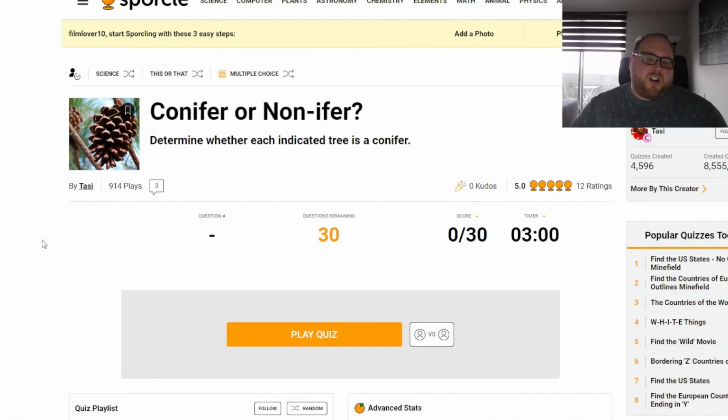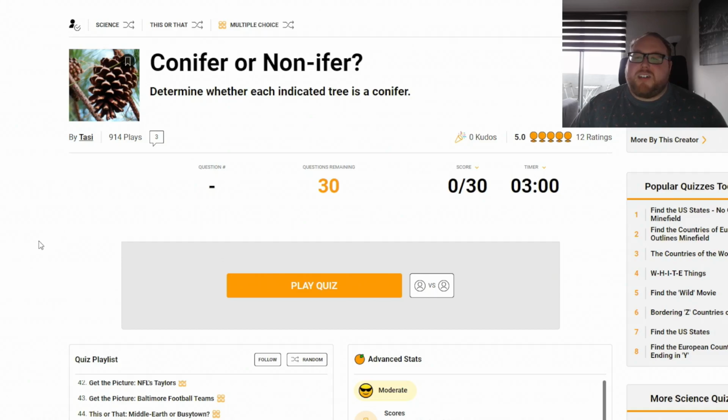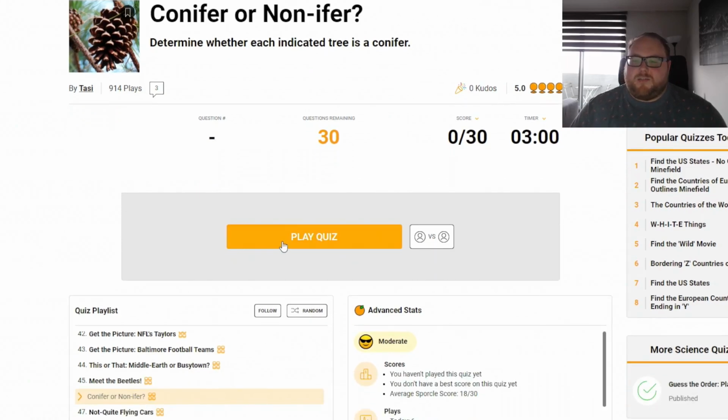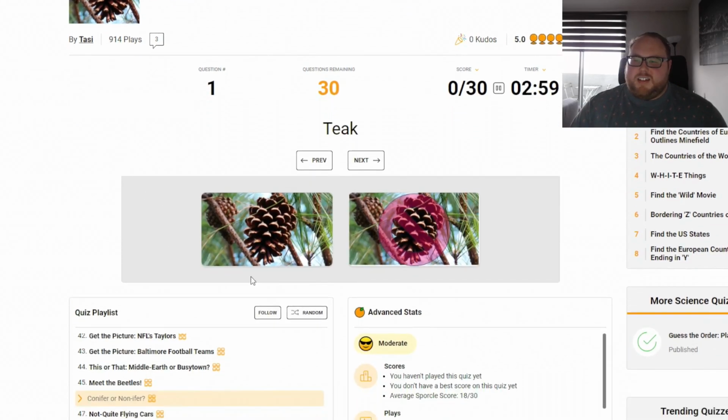All right, conifer or non-nifer. Determine whether each indicated tree is a conifer. Play. Start. Teak. Conifer, non-nifer. It's a non-nifer. Ash. Non-nifer. Ebony. Non-nifer. Kauri. Conifer. Hickory. Conifer? Nope, it's a non-nifer. Podocarp. Conifer. Hemlock. Conifer. Juniper.